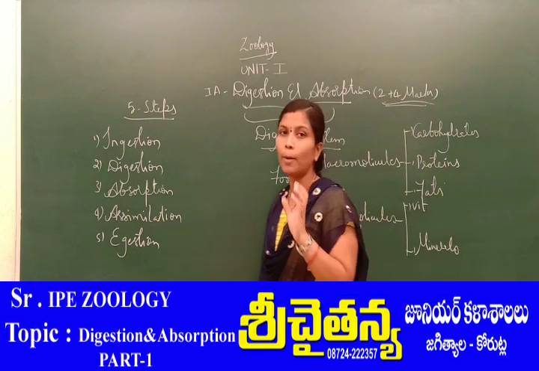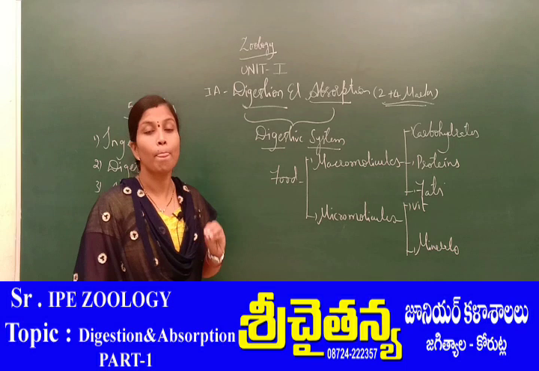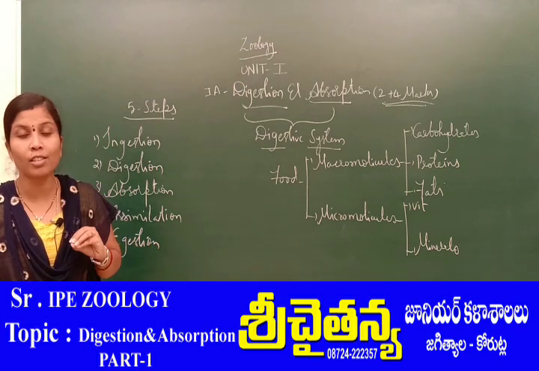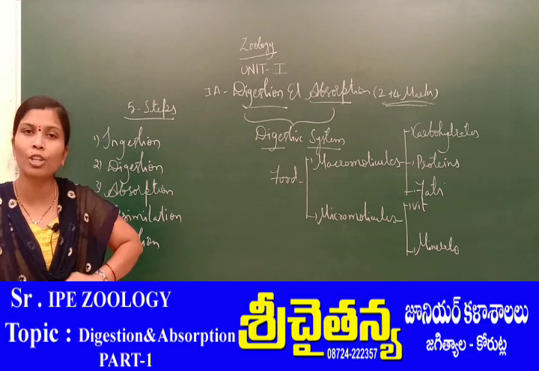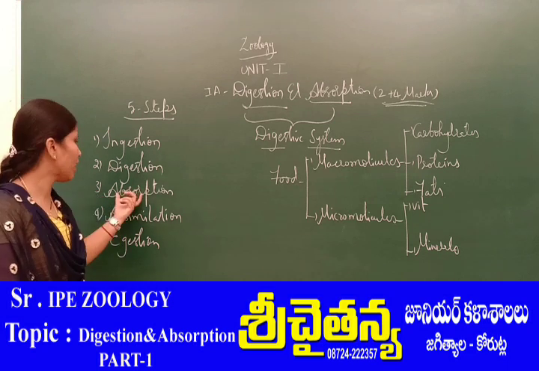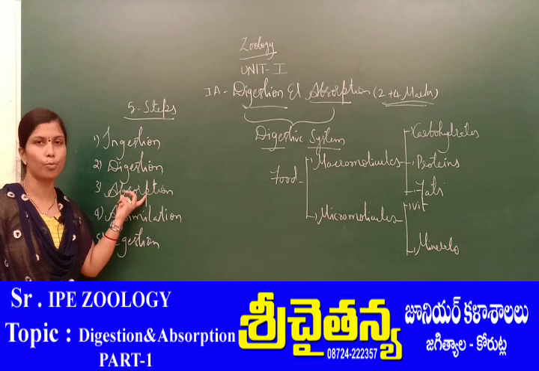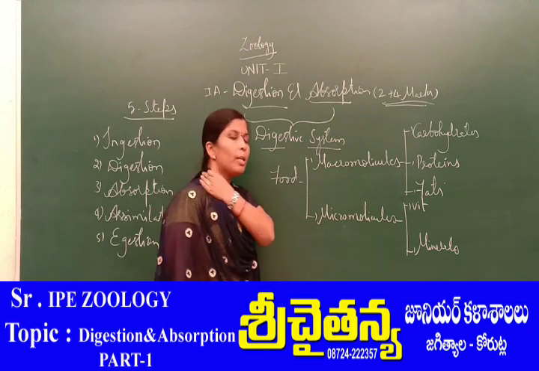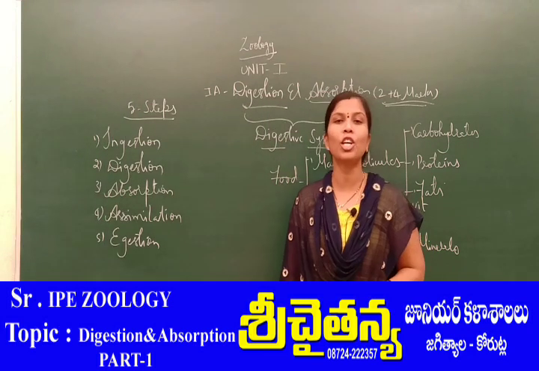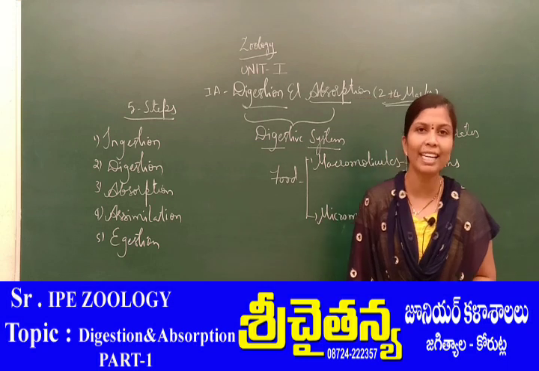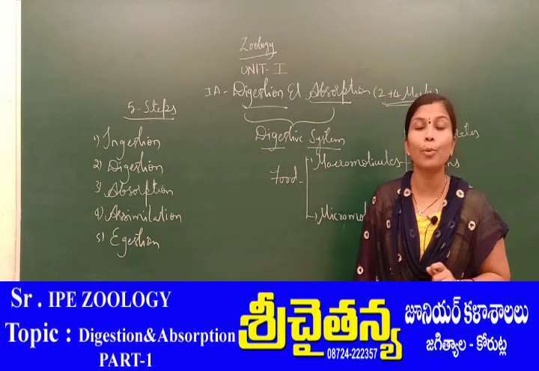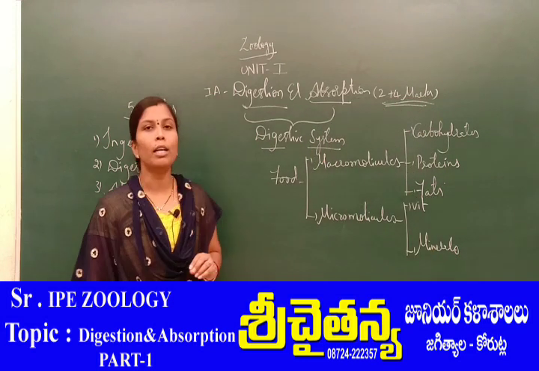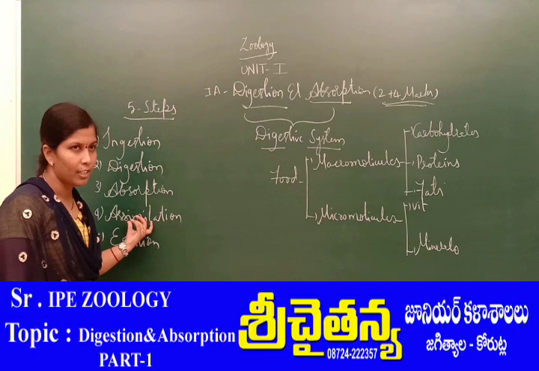The process by which the simple molecules or micromolecules, the very minute substances after digestion, enter into the blood is constituted as absorption. Next, after the minute substances are absorbed, the food is utilized by the body cells once it enters the tissues. Such a utilization process for the growth of the body as well as repairing of the body is constituted as assimilation.